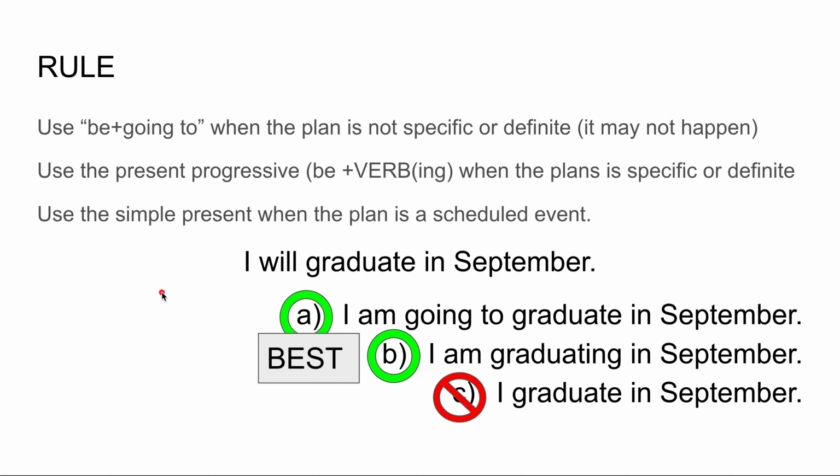The biggest example that I've given students in the past regarding using the present progressive for definite plans: in movies, they say, "We're having a baby," or an engaged couple would say, "We're getting married." So they use the present progressive. Are they getting married now? No, in the future, but it's a definite plan. Are they having a baby now? No, in the future, but it's a definite plan. It's gonna happen. God bless them.